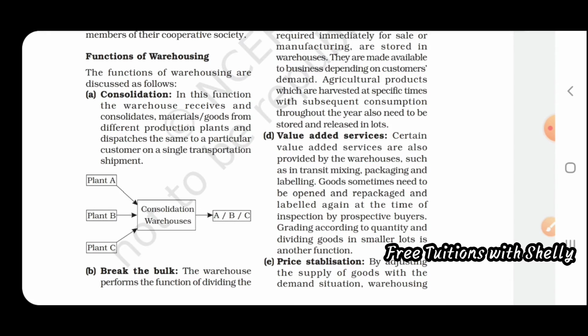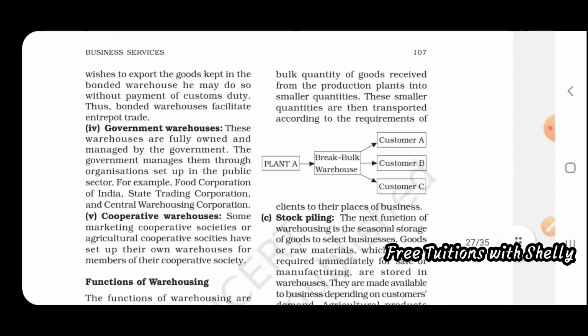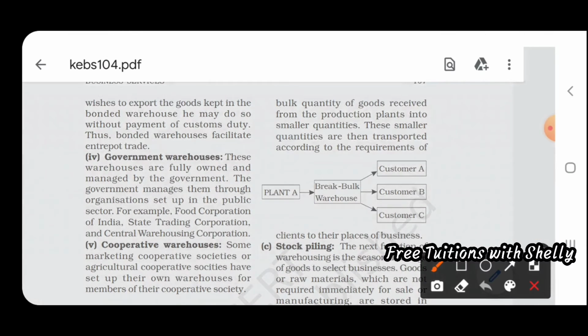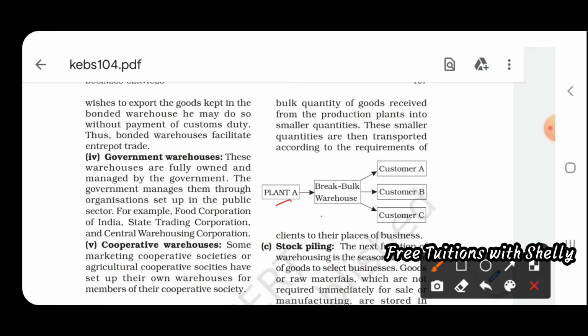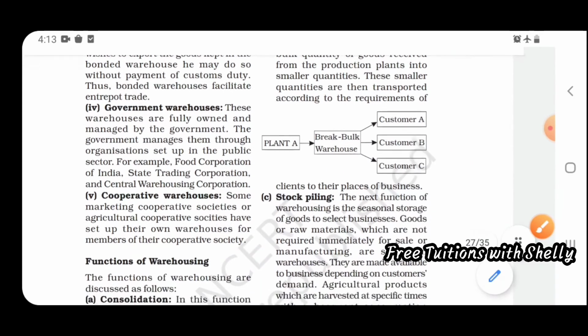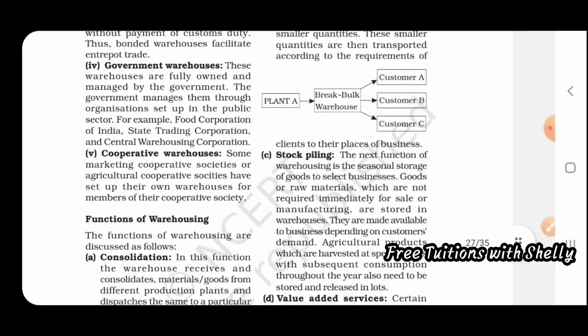Now the second one is break-bulk. What is break-bulk? Break-bulk is the opposite of consolidation. Here all the goods from three plants came together; here it is coming from a single plant. Plant A will have only one warehouse, and from that warehouse customers A, B, C will receive their goods, because the smaller quantities are then transported according to the requirements of clients to their place of business.